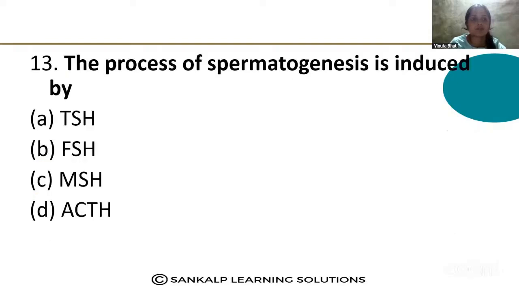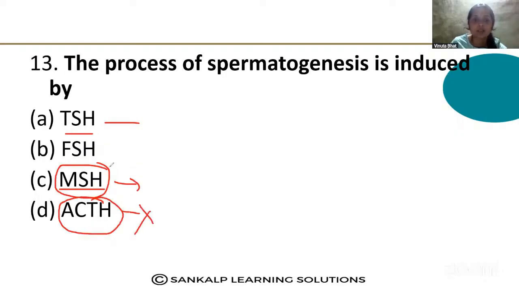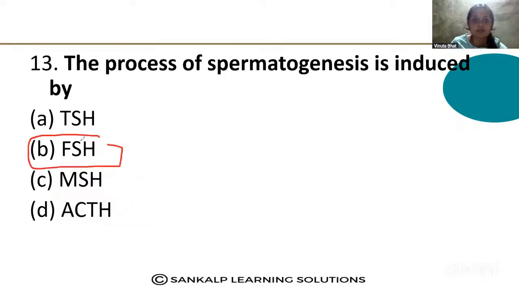Next question. The process of spermatogenesis is induced by TSH, FSH, MSH, ACTH. Here TSH, the thyroid stimulating hormone, does not take part in spermatogenesis, and MSH, the melanocyte stimulating hormone, also does not take part, and ACTH also does not take part. So the process of spermatogenesis is mainly induced by FSH, the follicle stimulating hormone.